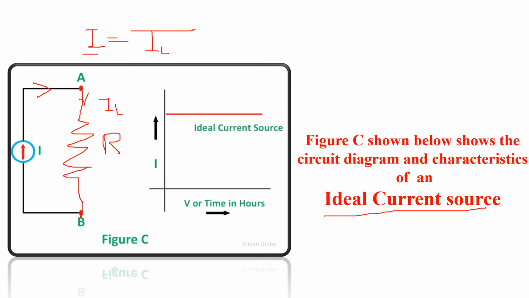Means your input current is same as output current, and this is because there is no internal resistance. So this type of source is called an ideal current source, which is shown in these characteristics. This is the supply current versus time, and you can see that for the ideal current source, the output and input current are both the same value.